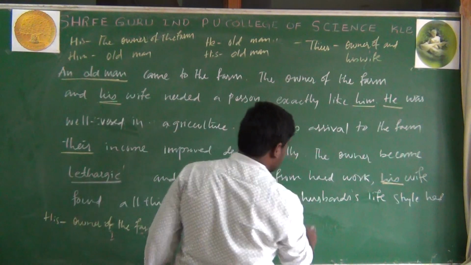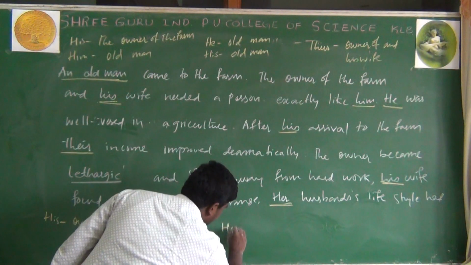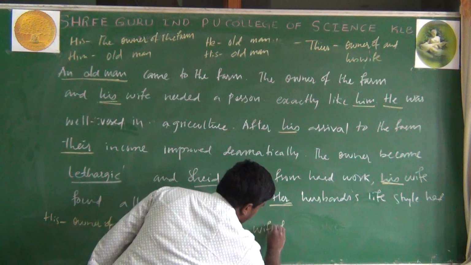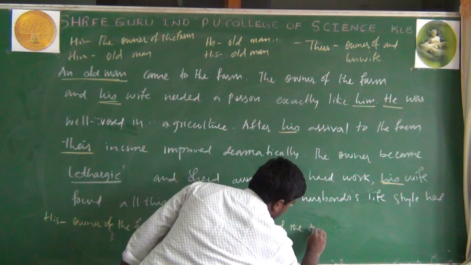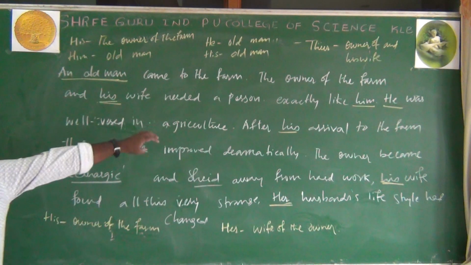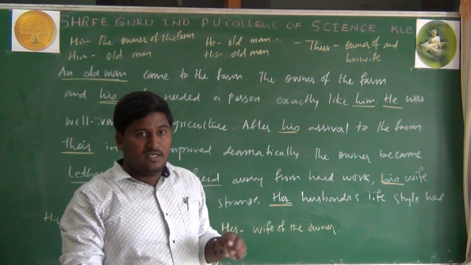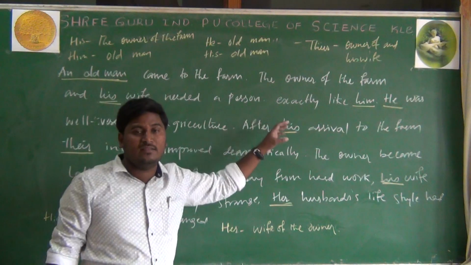Her husband's lifestyle had changed. Her means here what? Same. Her means nothing but wife of the owner. Wife of the owner. So this is how we should find out the pronouns given in the paragraph, and they will be given in bold letters or italicized, and you should find out what exactly they mean here.